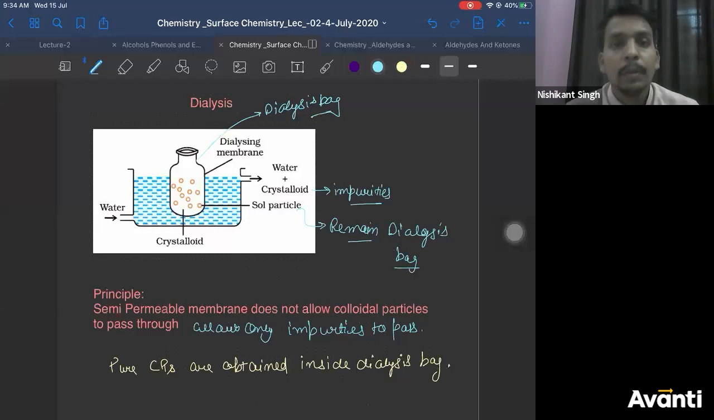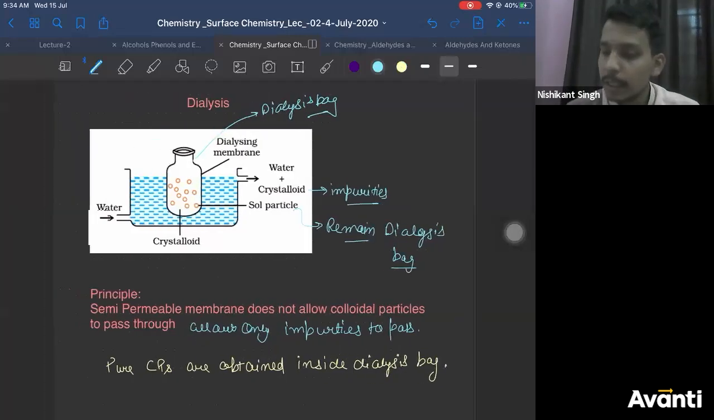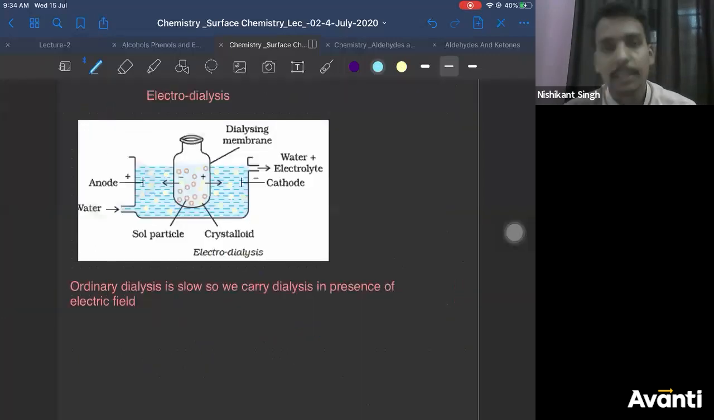Right? So let's take the next method. The next method is even easier. That is electrodialysis. Right? Electrodialysis. The whole process is the same. You are using the fact that colloidal particles contain charge. How they contain charge, we are going to discuss today. Don't worry about it. So colloidal particles contain charge.